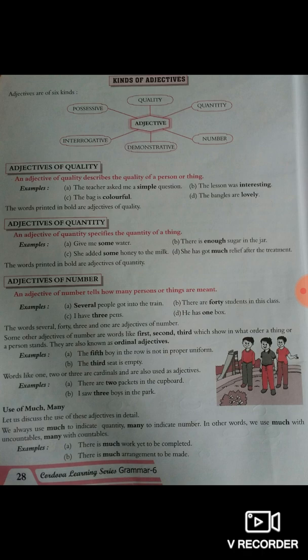In other words, we use much with uncountables and many with countables. For examples, A number, there is much work yet to be completed. And B number, there is much arrangement to be made.